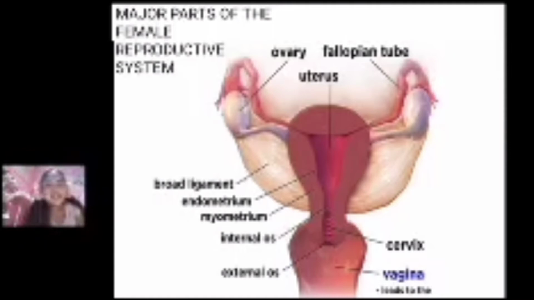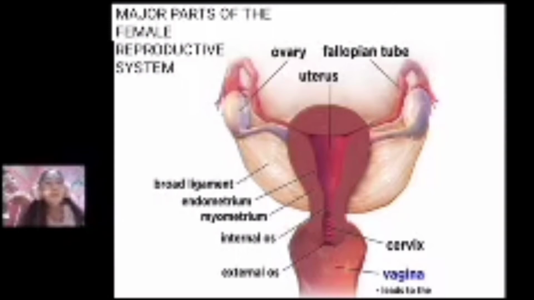Next is the uterus. The uterus is the womb. It is where the baby, the fetus, will stay for 9 months. The next part of the female reproductive system is the ovary. The ovary is the one that produces eggs and female sex hormones. It plays a very important role because there is no reproduction when there is no egg.